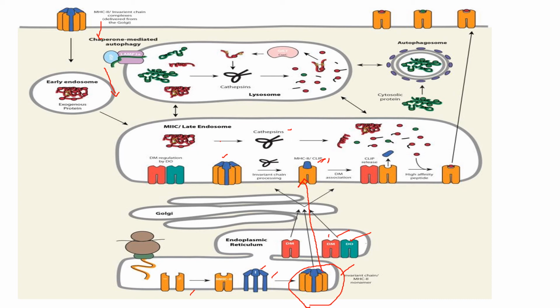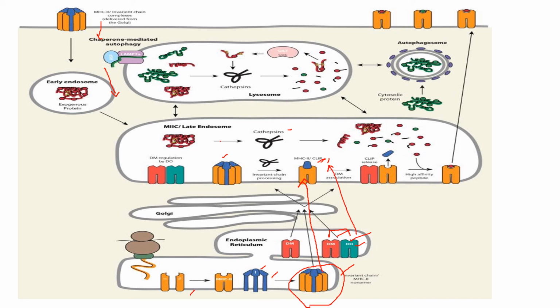Here, HLA DM and DO that are synthesized inside the endoplasmic reticulum have to be transported inside the endosome. DM acts as the exchanger of CLIP for the peptide, and DO is the negative regulator of DM. Because of the low pH, the association between DM and DO decreases.